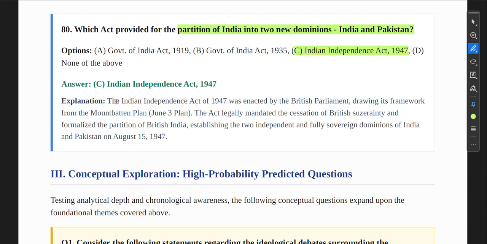The Indian Independence Act of 1947 was enacted by the British Parliament, drawing its framework from the Mountbatten Plan of June 3. The Act legally mandated the cessation of British sovereignty and formalized the partition of British India, establishing the two independent and fully sovereign dominions of India and Pakistan on 15 August 1947.